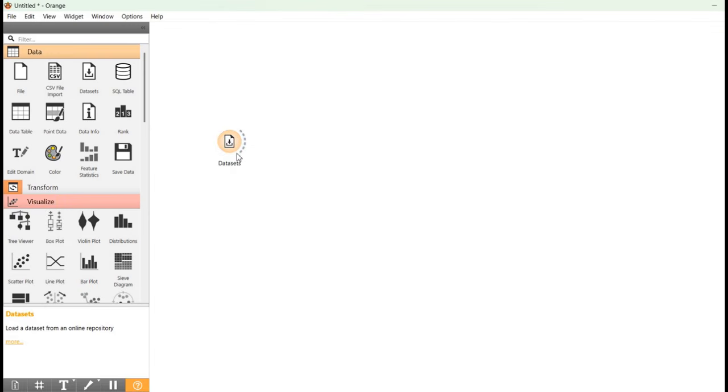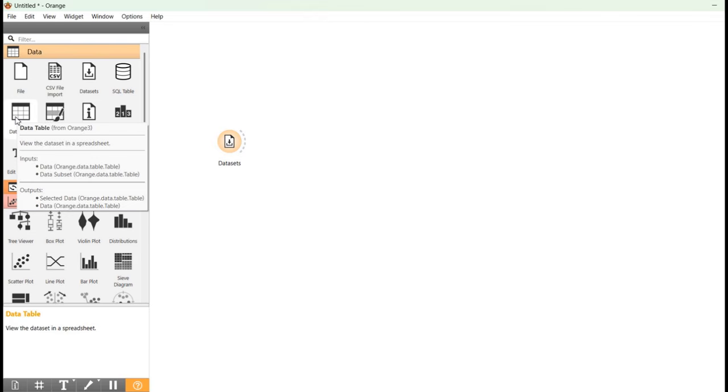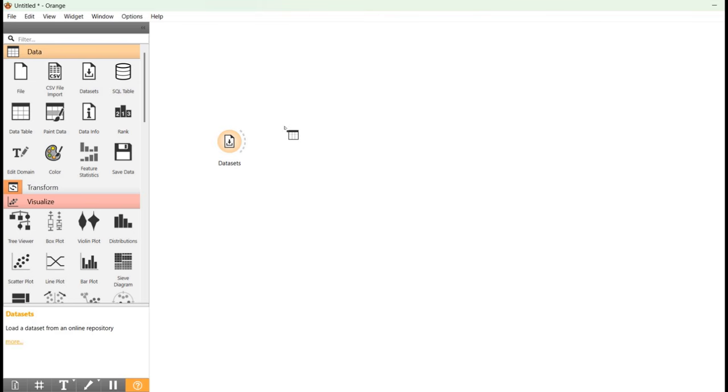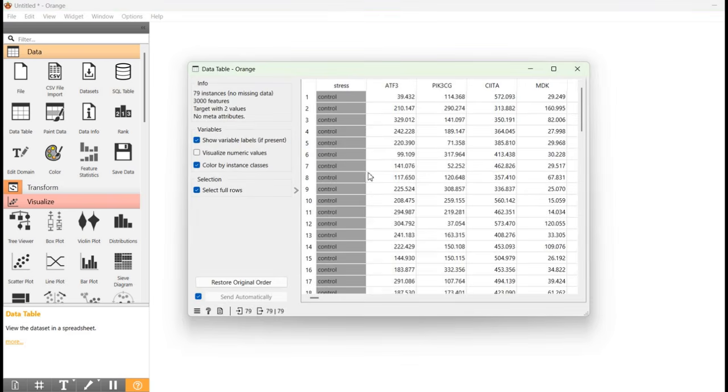To check this data, there is another widget in data section, that is data table. So just drag and drop the data table to the workflow and connect datasets to the data table. Now you can see the data set here.